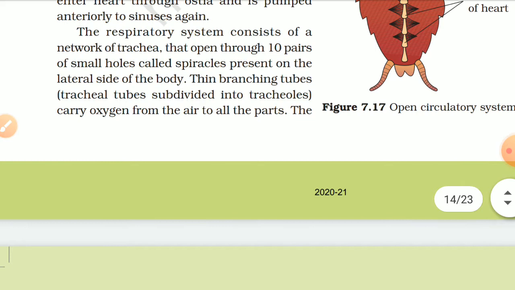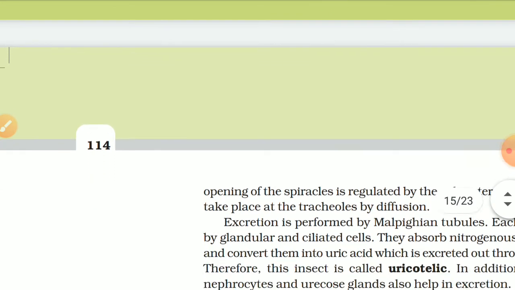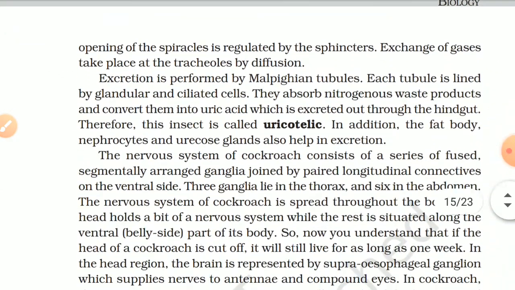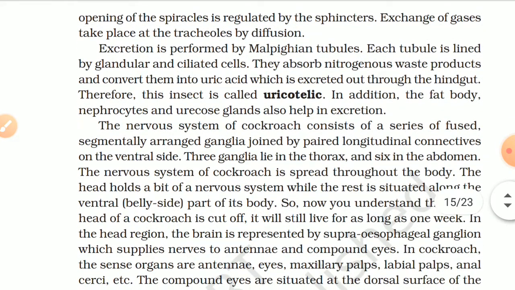The respiratory system consists of a network of trachea that open through 10 pairs of small holes called spiracles present on the lateral side of the body. Thin branching tubes, tracheal tubes subdivided into tracheoles, carry oxygen from the air to all the parts. The opening of the spiracles is regulated by sphincters. Exchange of gases takes place at the tracheoles by diffusion.